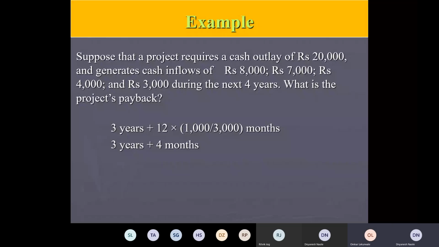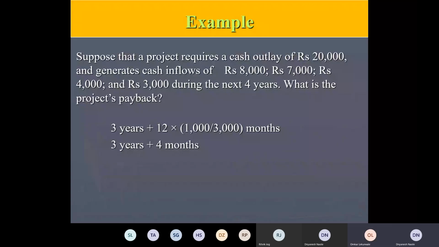Is this clear? In 3 years, I could recover 19,000 rupees out of 20,000. Now, a complete next year is not required to recover the remaining 1,000 rupees. If 3,000 rupees is generated at a uniform rate throughout the 4th year, 1,000 rupees will be generated in 4 months, isn't it? Yes, sir. So you add 4 months. After 3 years, 4 months, you have completely recovered 20,000 rupees, and after that, whatever profit comes is your pure profit.